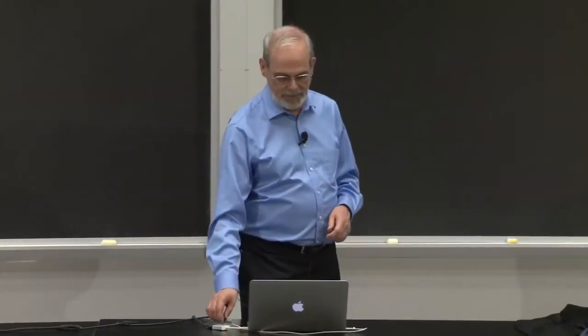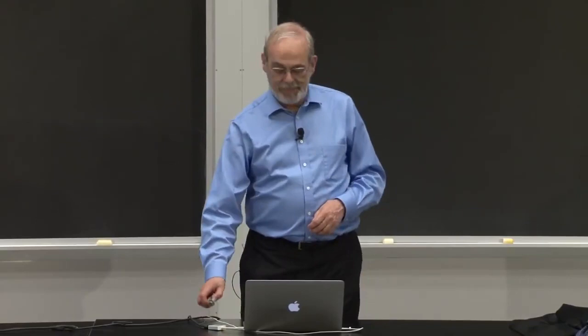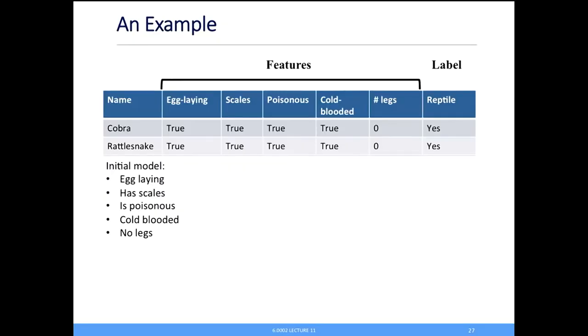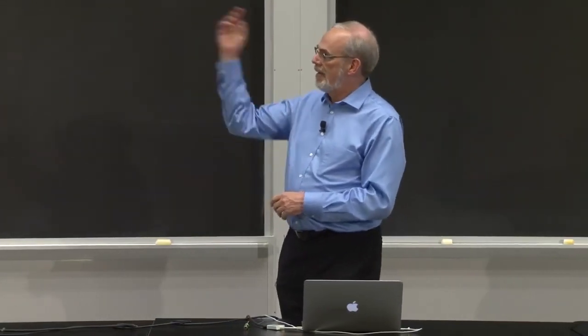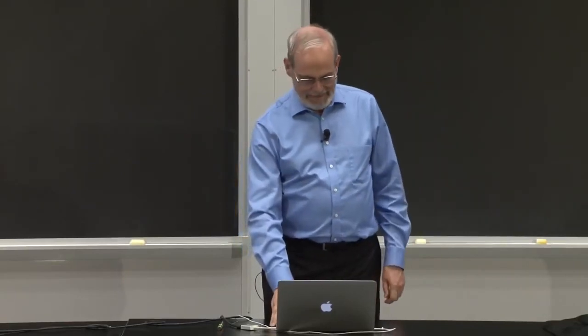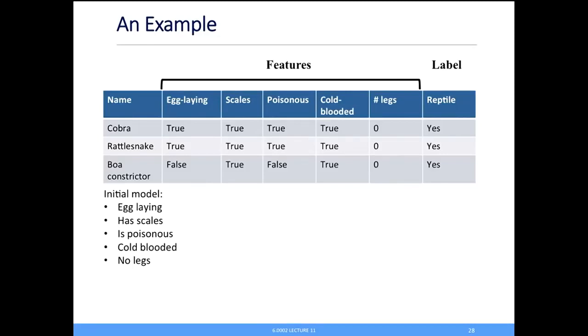So I could say my model of a reptile is, well, I'm not certain, I don't have enough data yet. But if I give you a second example, and it also happens to be egg-laying, have scales, poisonous, cold-blooded, no legs, there's my model, right? Perfectly reasonable model. Whether I design it or a machine learning algorithm would do it, says if all of these are true, label it as a reptile. Okay? And now I give you a boa constrictor. It's a reptile, but it doesn't fit the model. And in particular, it's not egg-laying, and it's not poisonous.